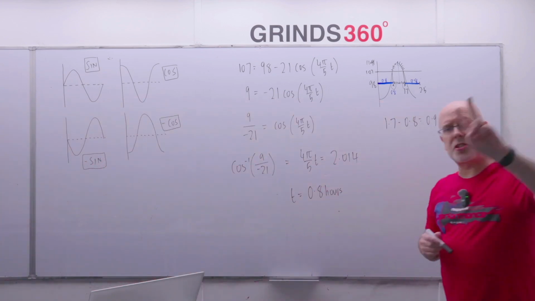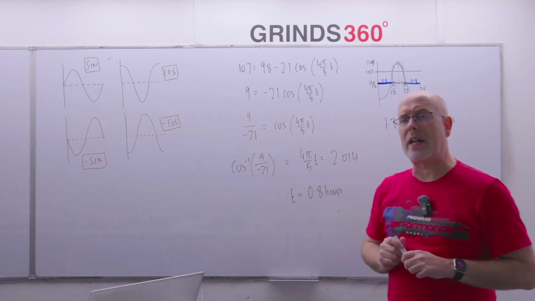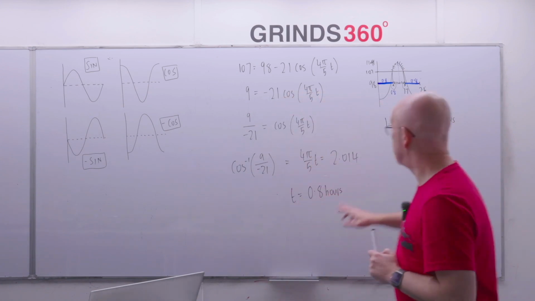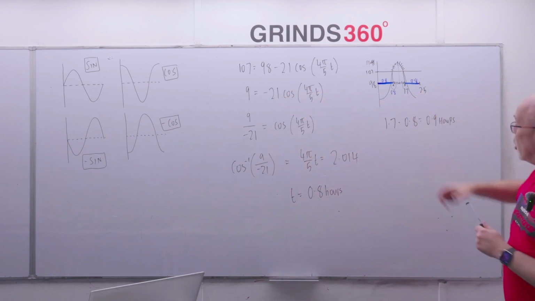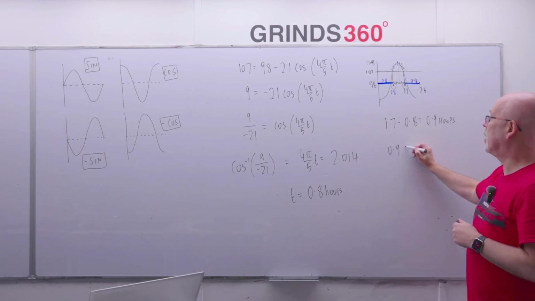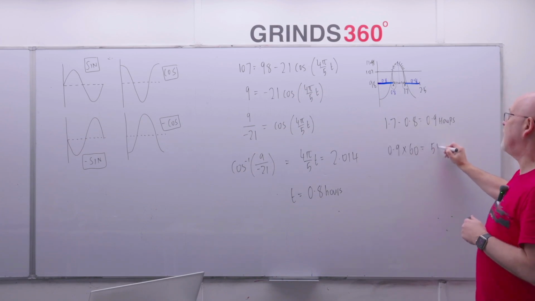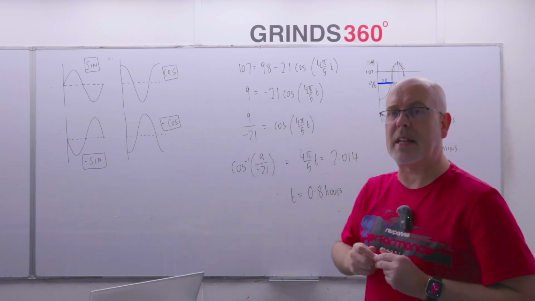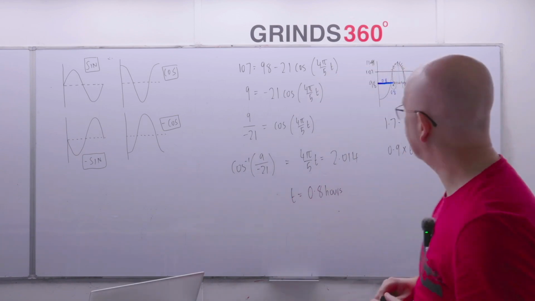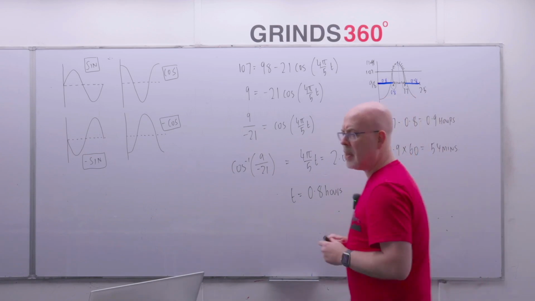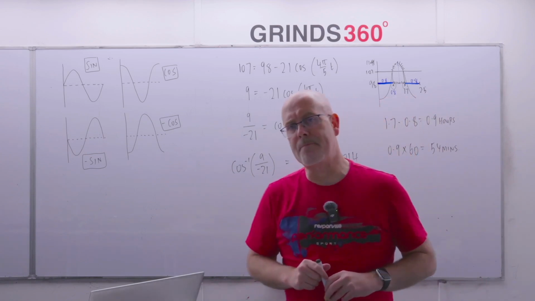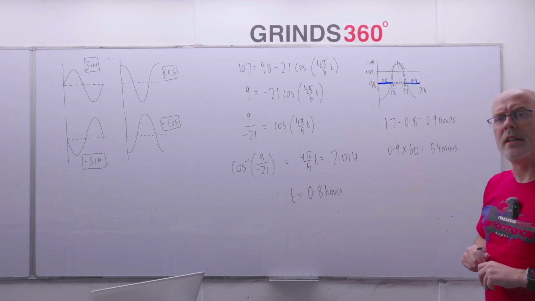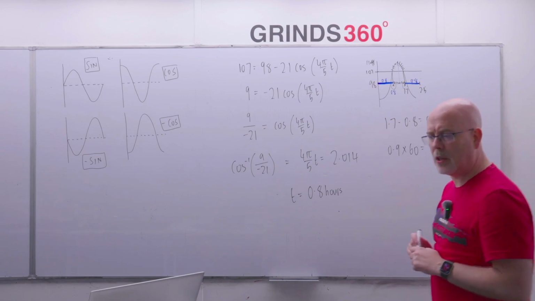So it's 0.9 hours. Now, there's 2 things I've got to do to get full marks here because I'm not quite done. First of all, notice he wants the answer to the nearest minute. So just be careful of that. Remember, that's in hours. So turn that into minutes. So 0.9 multiplied by 60 is 54 minutes. You have to remember, he wants it in minutes, so you have to turn it into minutes. There'll be a penalty if you don't do that, right? The second thing then, there's a reason why that's not the full mark answer either. That's not fully correct, and I think a lot of people would miss this and lose 1 mark. It's only a 1 mark penalty.